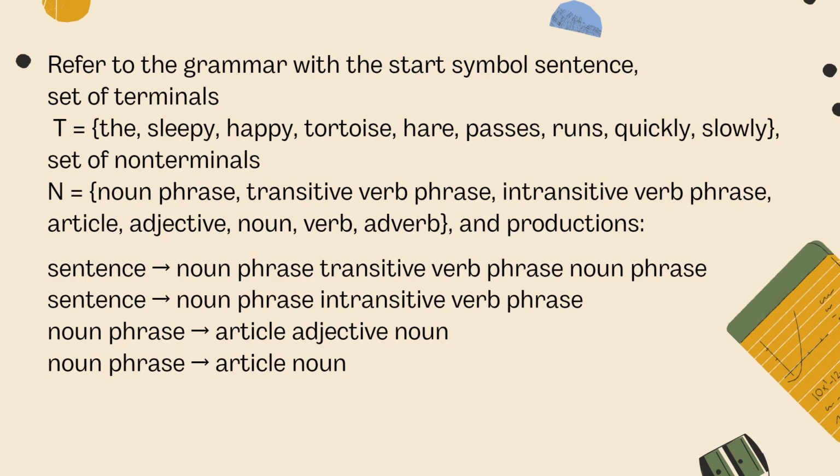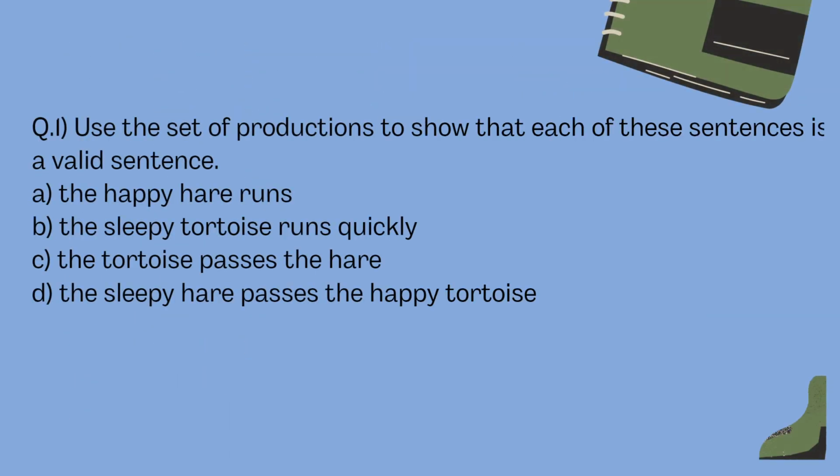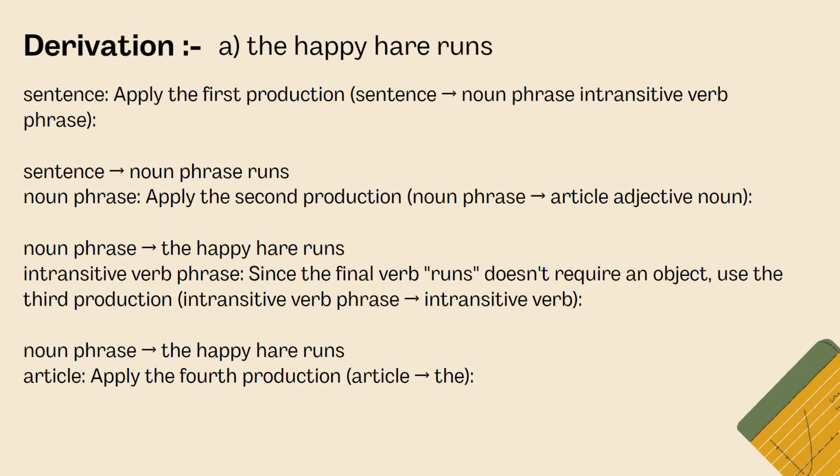We have to check whether our statement is true or false according to the production rules. First we have "the happy hare runs". We are going to solve this by applying the first production rule, that is sentence given as noun phrase, intransitive verb phrase.